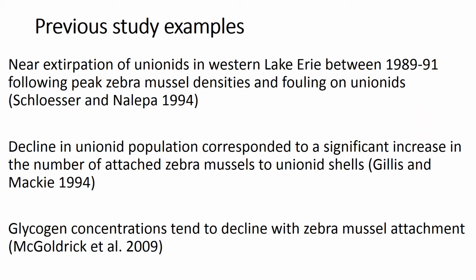Some previous study examples. This first study found near extirpation of Unionid mussels in western Lake Erie between 1989 and 91, and that followed peak zebra mussel densities and fouling on Unionids, fouling being that direct attachment of zebra mussels to Unionid mussels. The second study saw a decline in Unionid population, and that corresponded to a significant increase in the number of attached zebra mussels to Unionid mussel shells. This last study found that glycogen concentrations tended to decline with zebra mussel attachment.